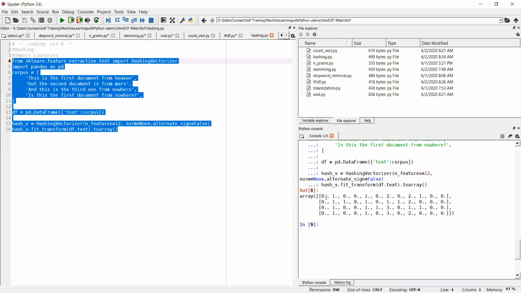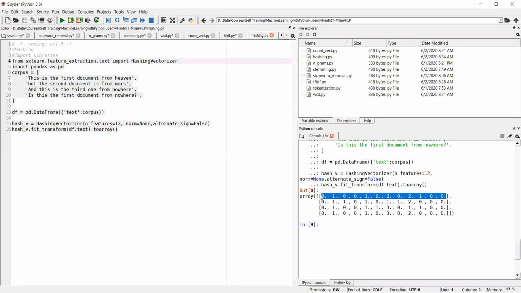And now you see this. 0, 1, 2, 3, 4, 5, 6, 7, 8, 9, 10, 11, 12. You see this. It created a vector like this. I mean, internally it created a number, and for each number it created a vector like this. Now here there are two collisions. Collision in the sense, if instead of 1 you are getting 2, it means that place is representing two words. So that is called a hash collision. So here we are having two hash collisions.